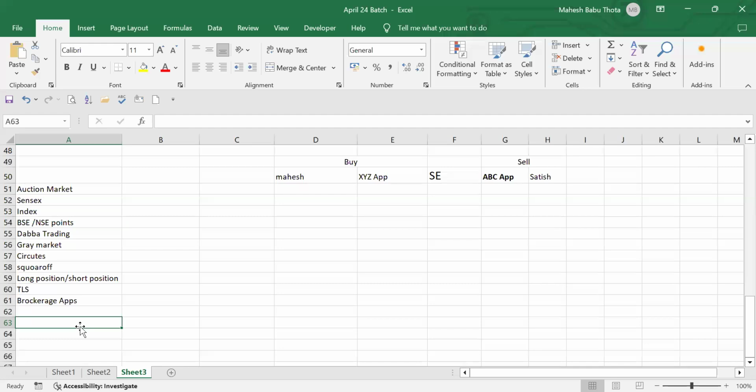Then we'll talk about Sensex. What is this Sensex? From childhood onwards, we have had confusion about Sensex and Nifty 50. Do you guys have a similar kind of confusion?